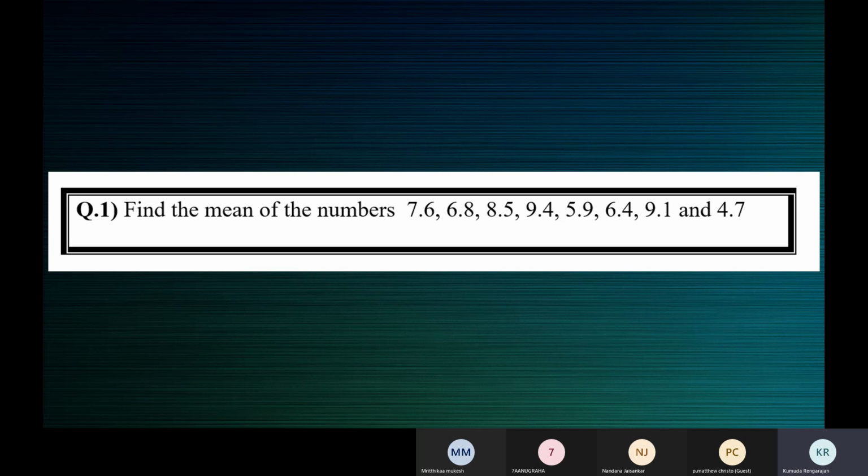You definitely don't want to bug your friend by reading out the temperatures on all the 30 days in that month. So you're trying to find one number that can represent all the 30 numbers, like how we have a class representative, a class monitor. A class representative represents all the students of the class.